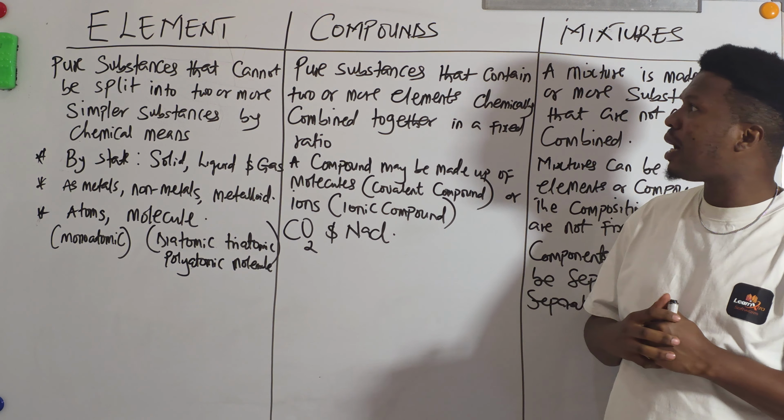So elements can be classified as atoms or molecules. A molecule can also be 2 or more elements combined together, for example a water molecule. This is also a molecule, but in this form they are not elements anymore. They are now compounds.